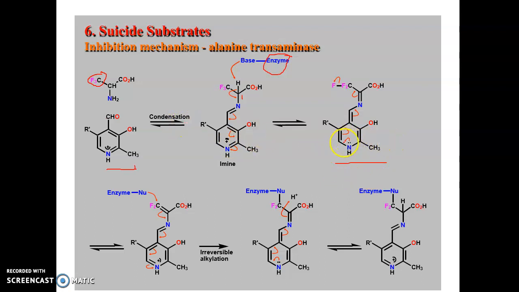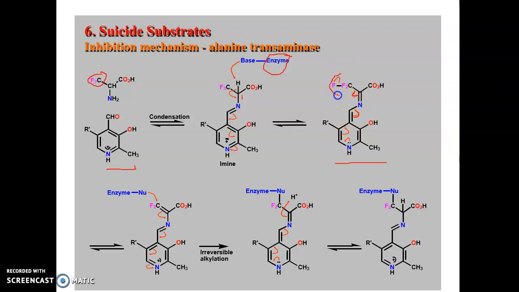The lone pair of electrons again donates to the next carbon, then immediately these pi electrons shift to here, and then this double bond or pi electron shifts to the carbon and nitrogen atom in between, and then these pi electrons are again donated to this carbon atom. So what will take place? Why will the reaction take place?